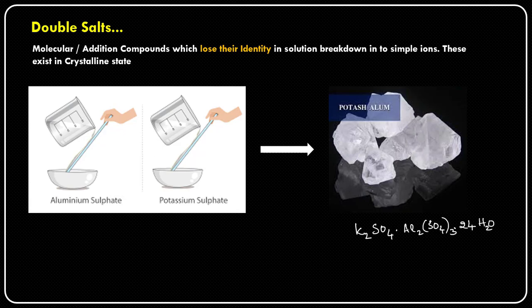So this is the chemical composition of potash alum. This is formed by the simple addition of potassium sulfate plus aluminium sulfate plus some excess of water. So the simple addition will give the double salts. The addition of two or more salts will give the double salts.